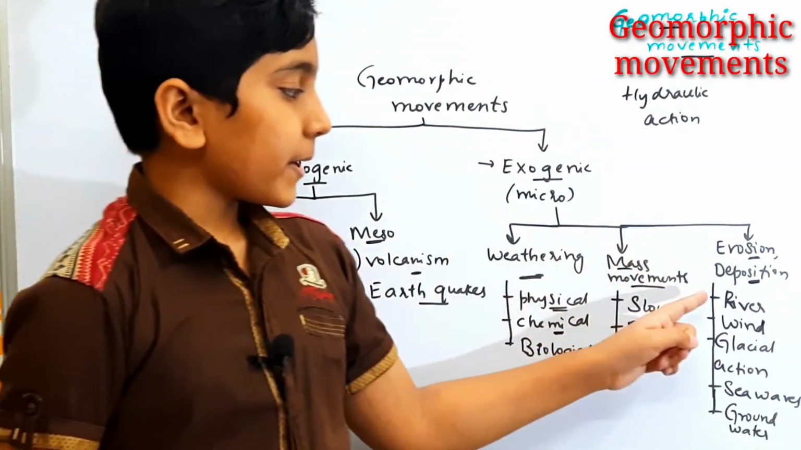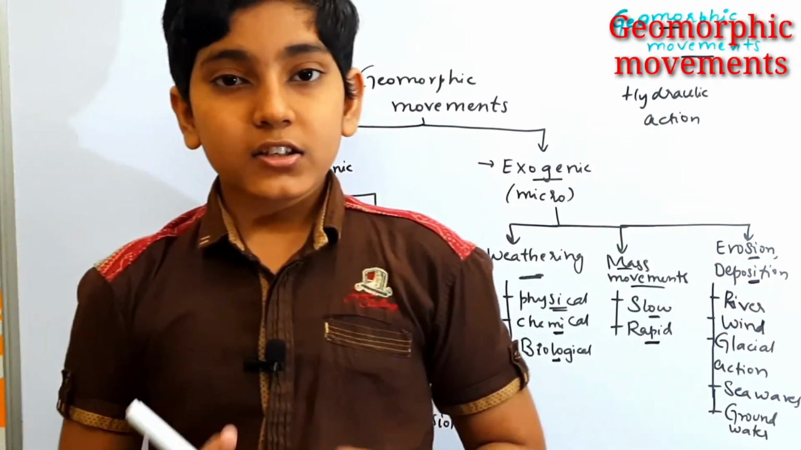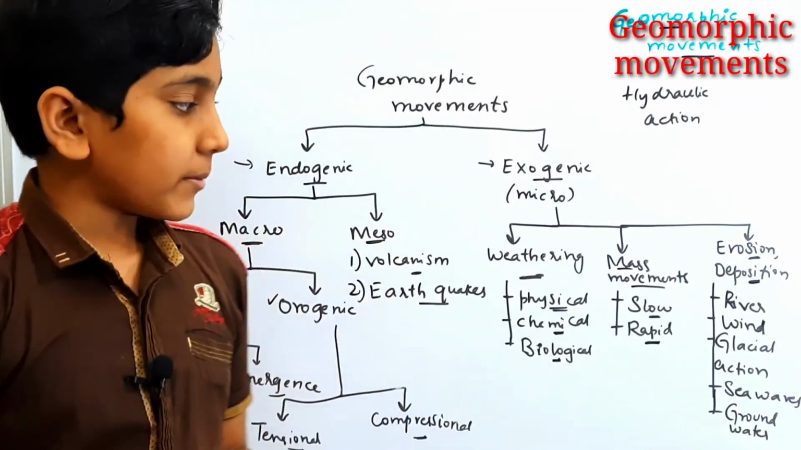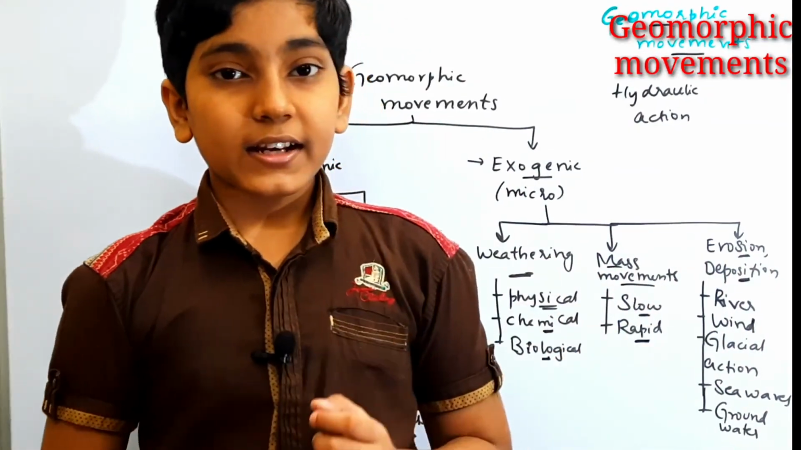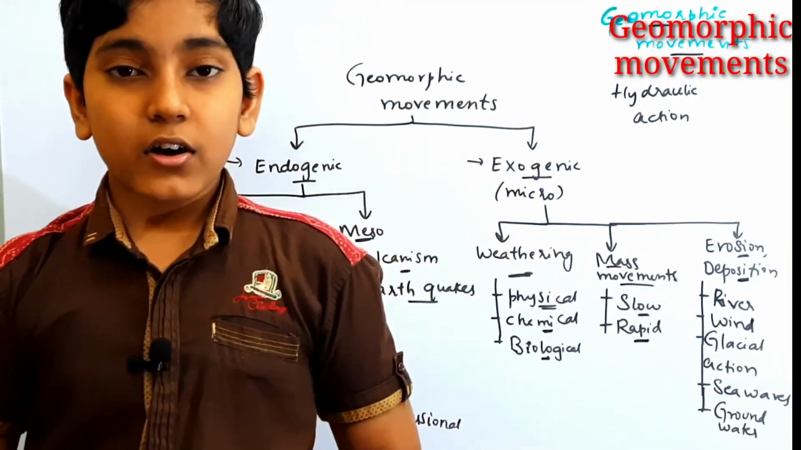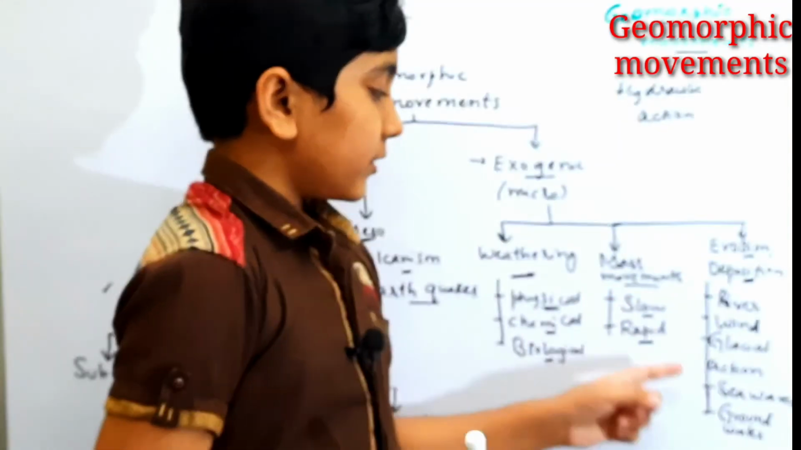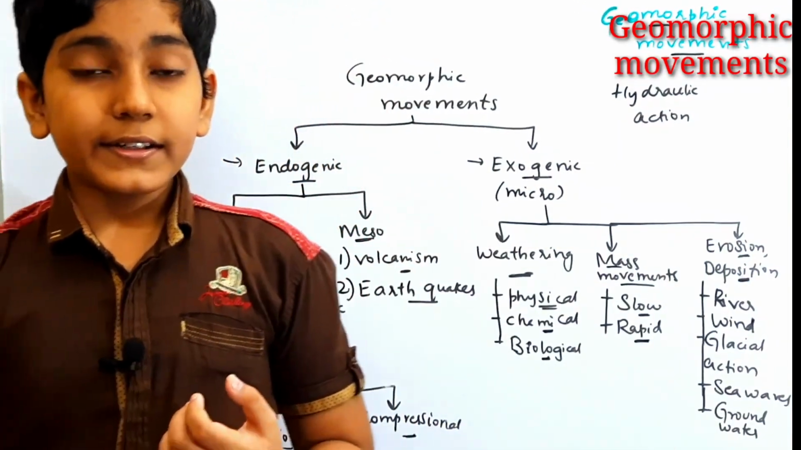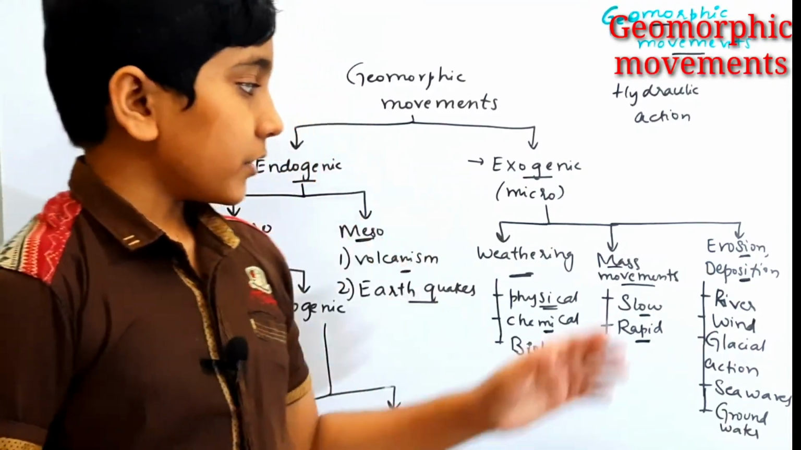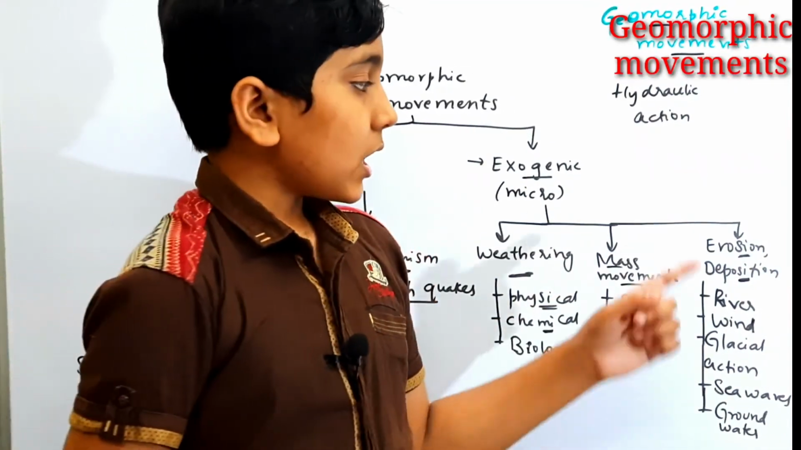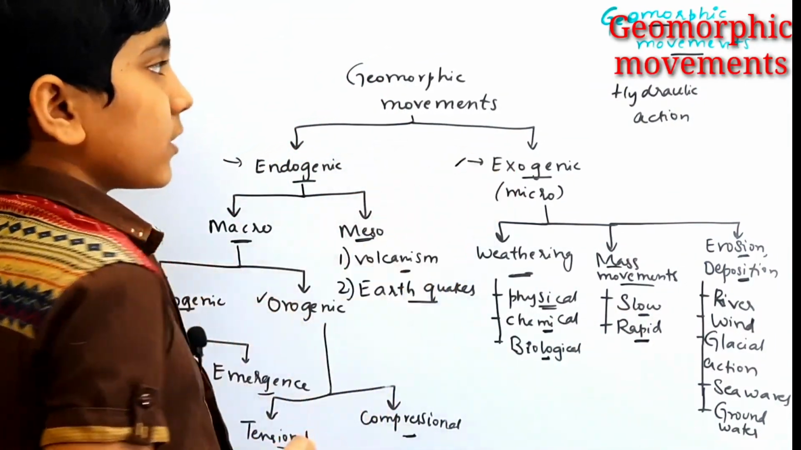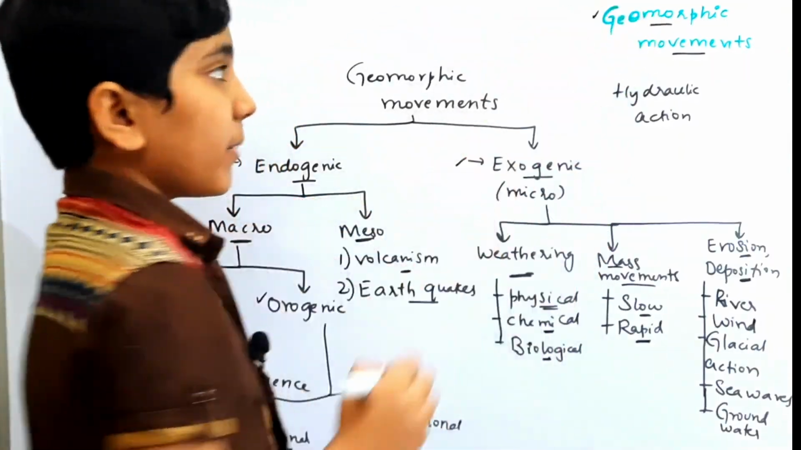The landforms made by the river or running water are called fluvial landforms. The landforms made by the wind are called aeolian landforms. The landforms made by glacial action are called glacial landforms. Landforms made by the sea waves are called coastal landforms. The landforms made by the groundwater are called karst landforms or chalk and limestone landforms. So these are the various types of landforms formed by erosion and deposition. So it is all about the exogenic forces, and all about the topic geomorphic movements.